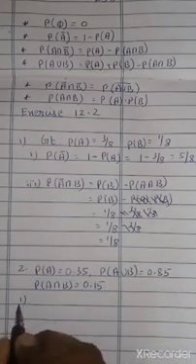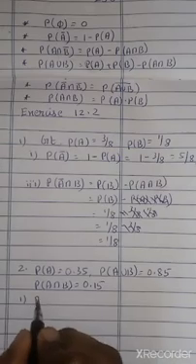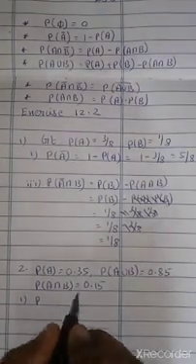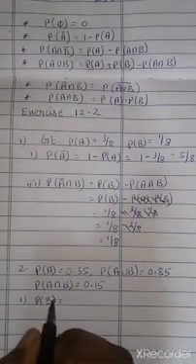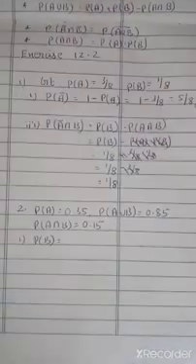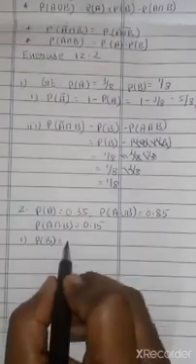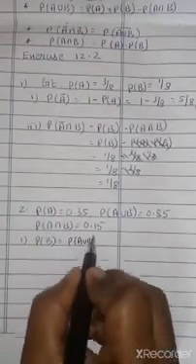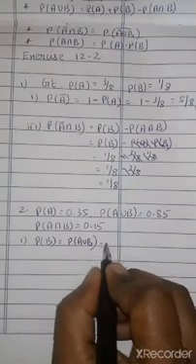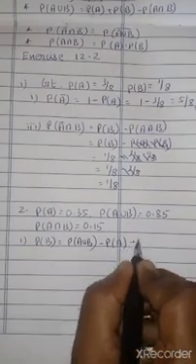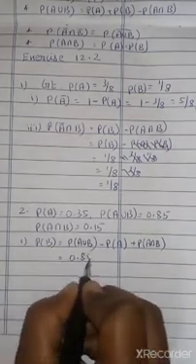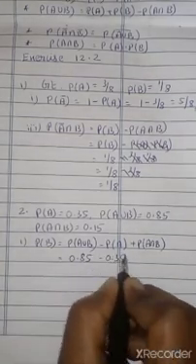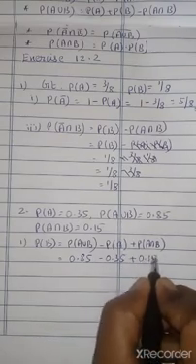So we want to find P of only B. P of only B means P of B. We can use this formula: P of B equals P of A union B, taking P of A to that side, minus P of A plus P of A intersection B. All these values are given in the problem: 0.85 minus 0.35 plus 0.15.